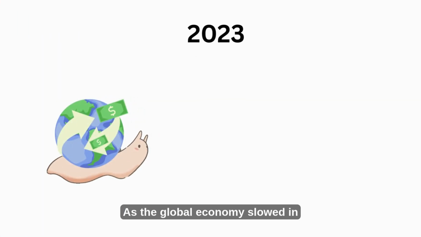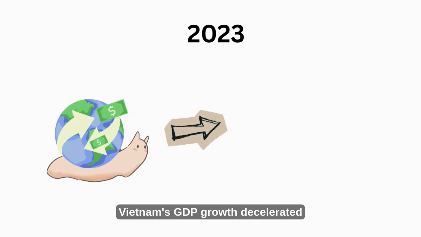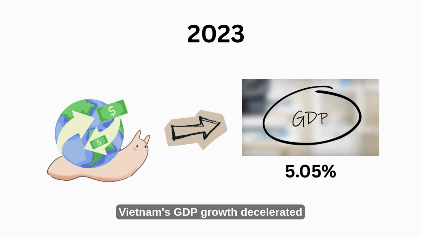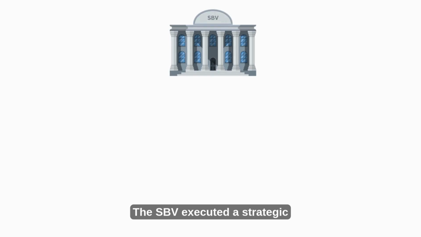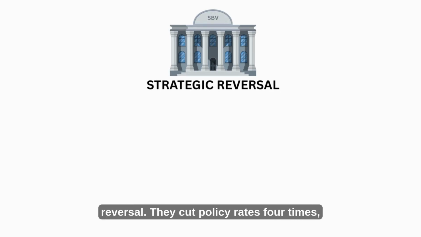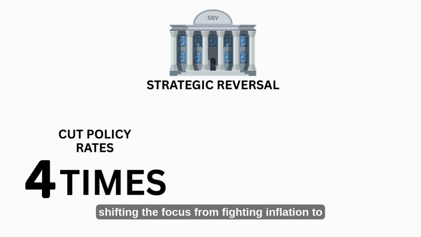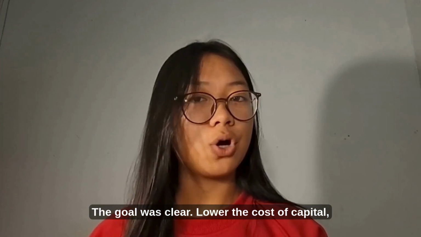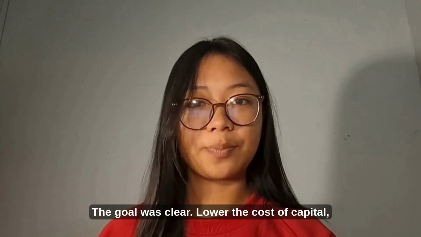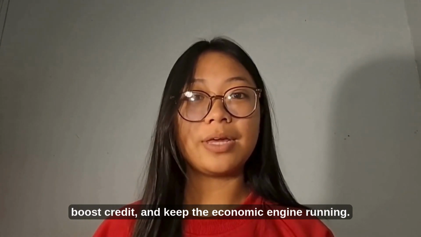As the global economy slowed in 2023, Vietnam's GDP growth decelerated to 5.05%. The SBV executed a strategic reversal. They cut policy rates 4 times, shifting the focus from fighting inflation to rescuing growth. The goal was clear: lower the cost of capital, boost credit, and keep the economic engine running. In 2024, the strategic easing paid off.